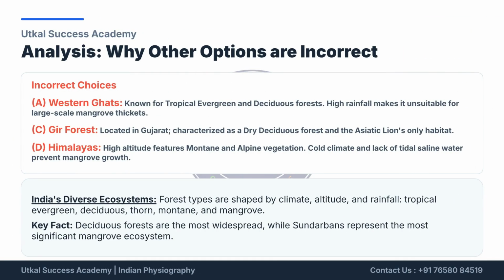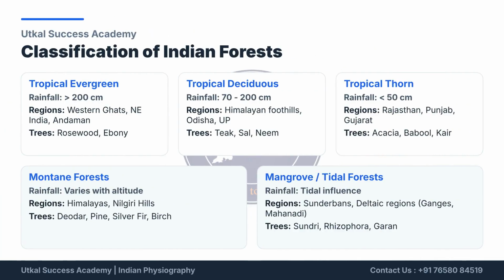Mangrove forests are highly specialized, salt-tolerant tidal ecosystems. They are essential coastal protectors against erosion and storms and provide critical nursery habitats for marine life. Mangroves are found across various Indian states and union territories, including West Bengal, Gujarat, Maharashtra, Goa, Kerala, Andhra Pradesh, and the island territories.